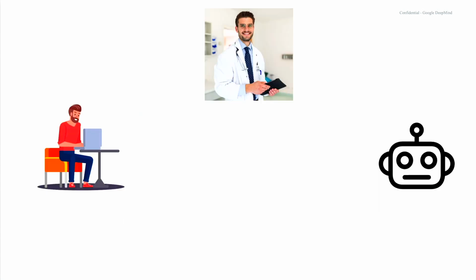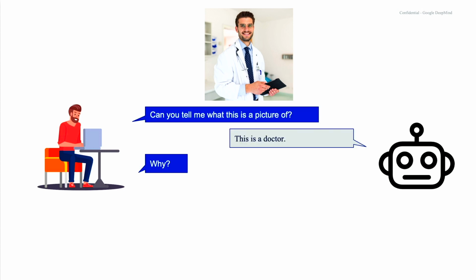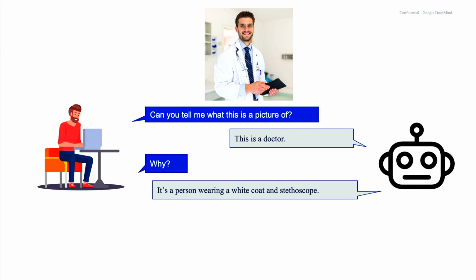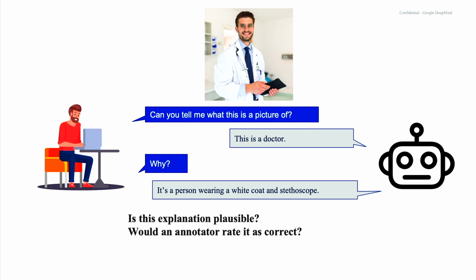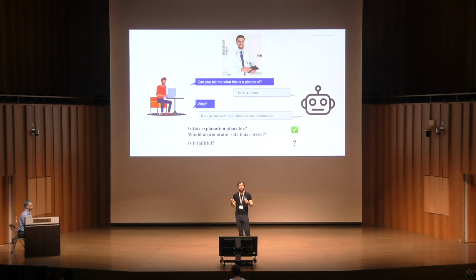So here's a hypothetical example we can look at. We show this multimodal model a picture. We ask, can you tell me what this is a picture of? It says it's a doctor. We ask why. It's a person wearing a white coat and a stethoscope. Great. So is this explanation plausible? Would an annotator rate it as correct? Yeah, I think probably. It makes sense. Seems reasonable. But is it faithful? Well, here I'm not sure. I could imagine a model where this was the actual decision criteria it was using. This person has a white coat and stethoscope, therefore it's a picture of a doctor.